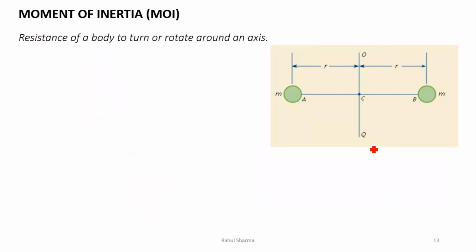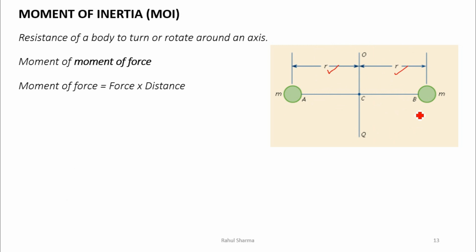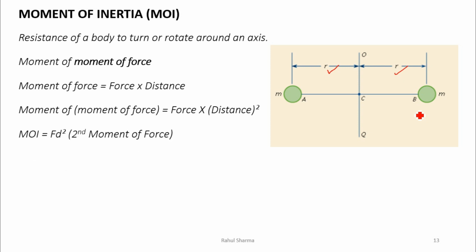I will explain the formulas. So what is the moment of inertia? In short, it is the resistance of a body to turn or rotate about an axis. You can see here, this is the axis. If I have to rotate these two weights or masses m, r is the distance from the axis to the weights. Now the moment of force is force into perpendicular distance, and the moment of inertia becomes force into distance square. So in short, we can say Fd square,